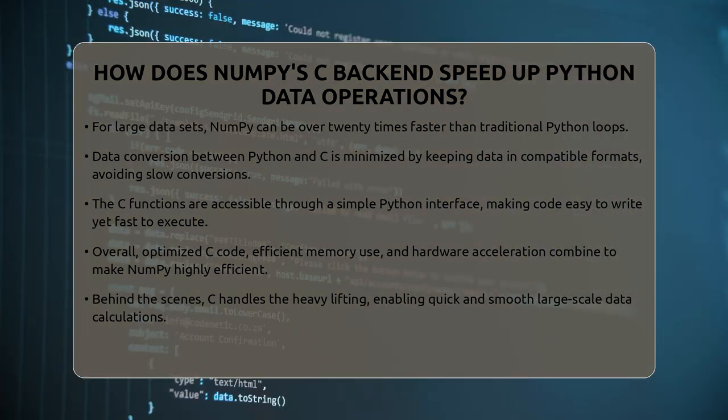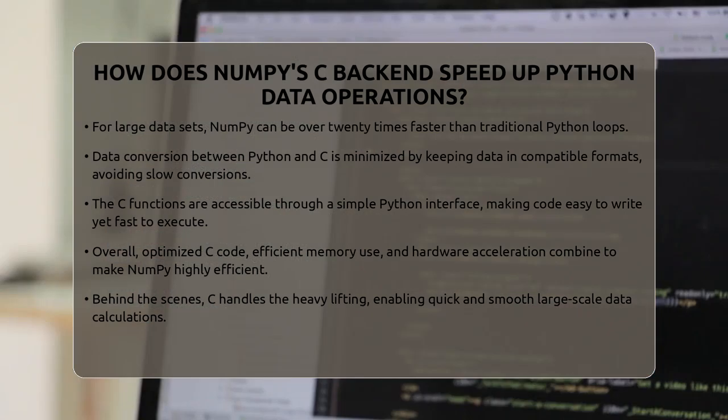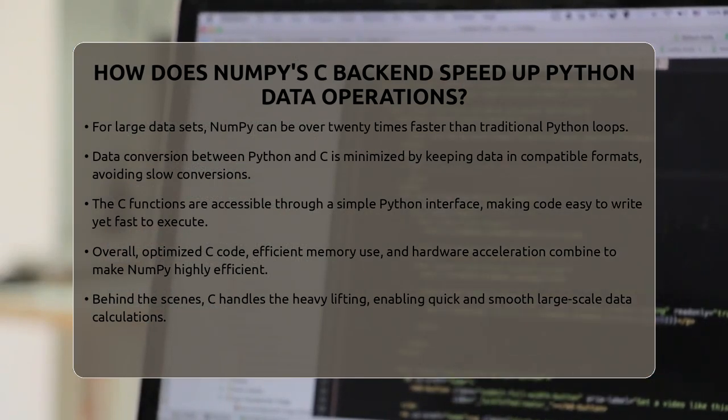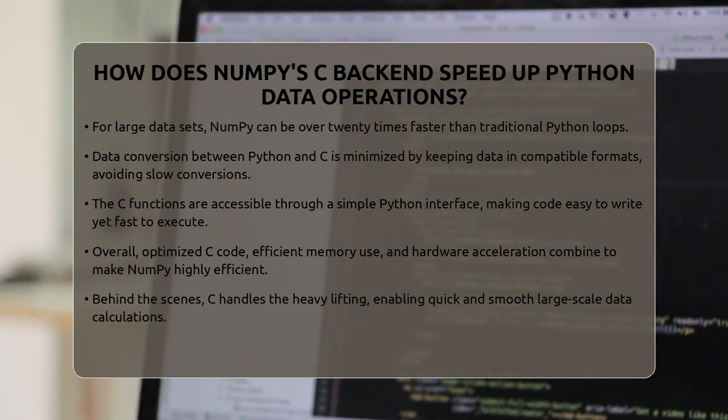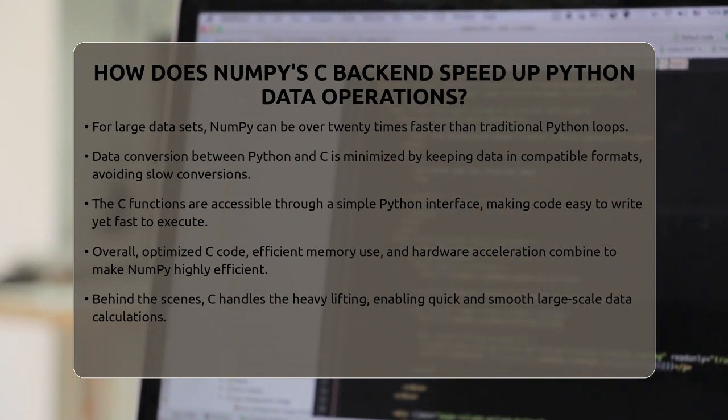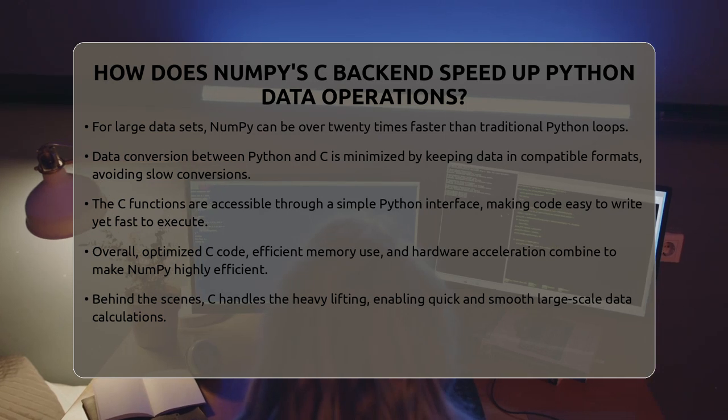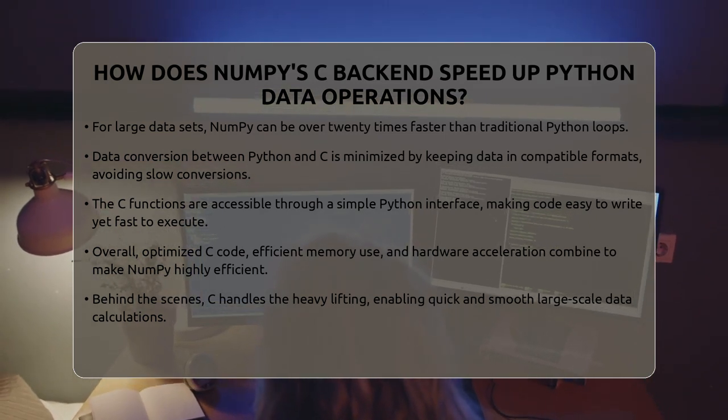Finally, the C backend exposes its functions to Python through a simple interface. This means you can write easy Python code, but it runs as fast as C when you perform array operations like adding or multiplying. The C backend handles it all in a flash. This combination of optimized C code, efficient memory use, and hardware tricks makes NumPy a powerhouse for fast data analysis.